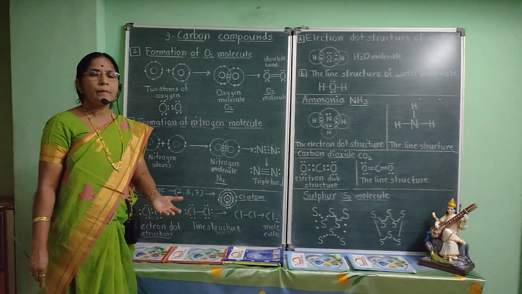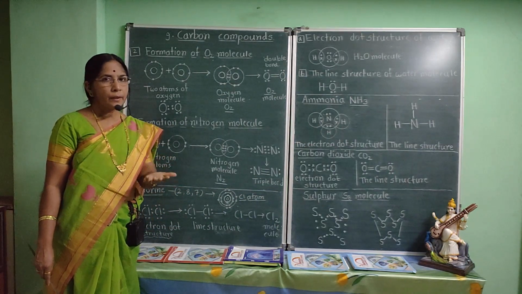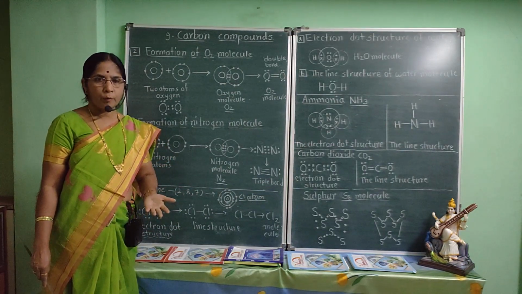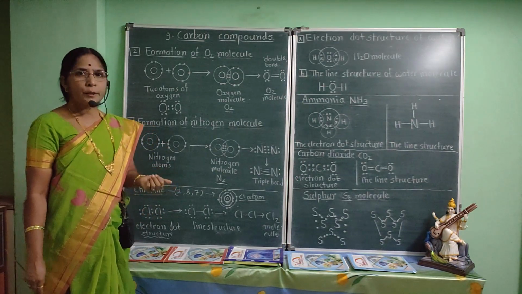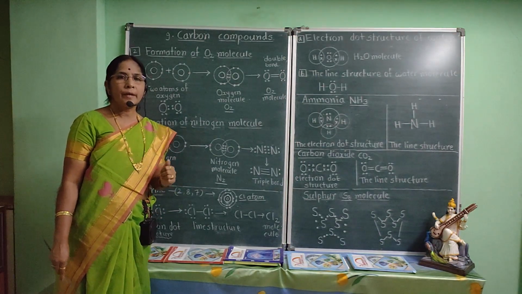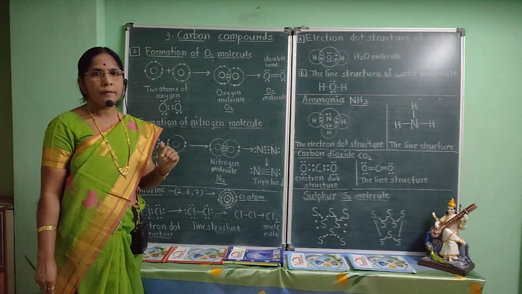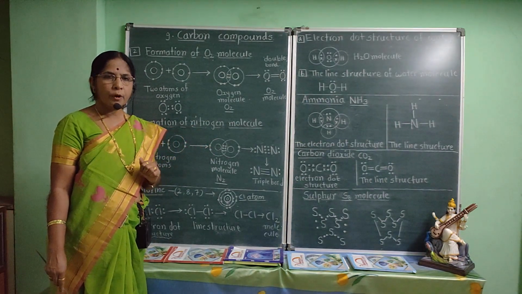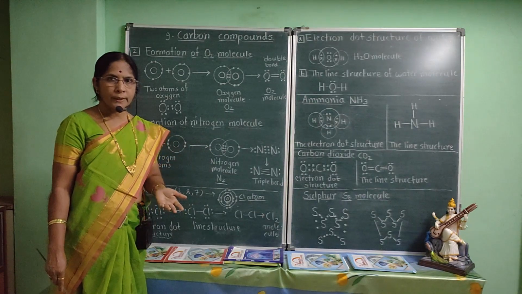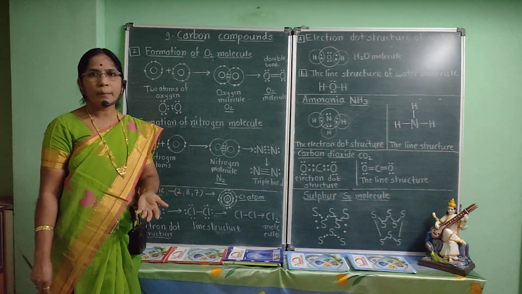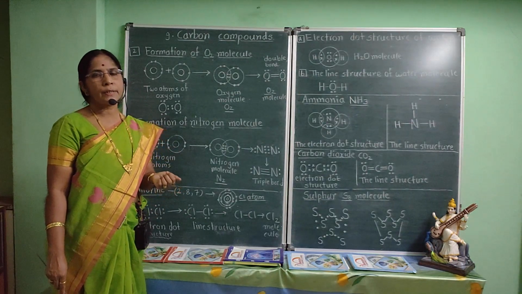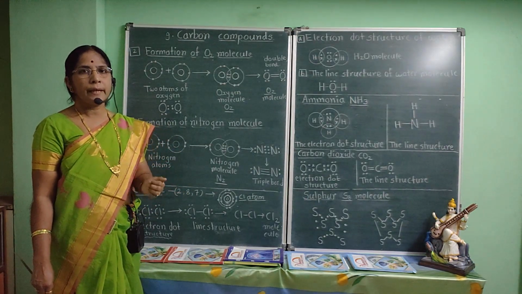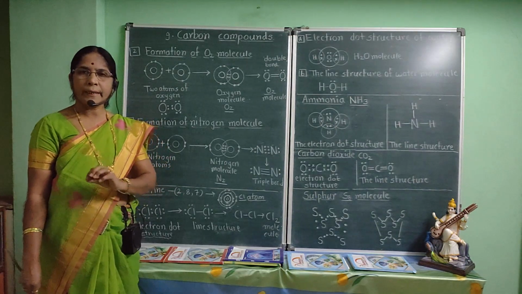Now we will see single covalent bond, double covalent bond, triple covalent bond. Again we will summarize it. What is meant by single covalent bond? When one pair of electrons is shared, single covalent bond is formed. When 2 pairs of electrons are shared between 2 atoms, double covalent bond is formed. And when 3 pairs of electrons are shared between 2 atoms, then triple covalent bond is formed.